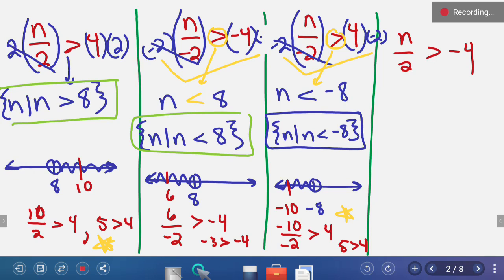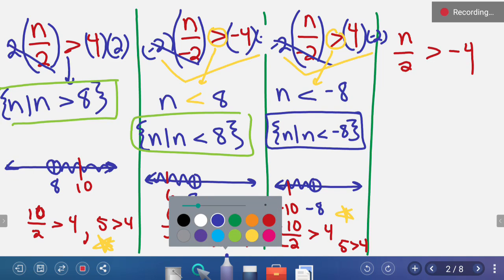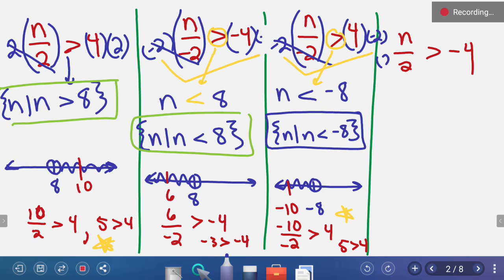All right, last but not least. In this case, we're going to multiply both sides by a positive 2. I didn't realize that 4 had such a long bottom on it. We end up with n is greater than negative 8. We do not flip the inequality symbol because we multiply both sides by a positive 2. Positive means no change. But let's check it just to be sure.